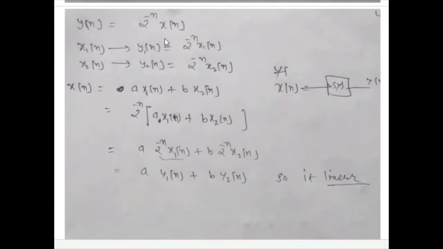So in place of x(n) in alpha^(−n) x(n), we write a x1(n) plus b x2(n), and a and b are multiplied with these terms. Finally we get this equation. This is equal to y1 and this is equal to y2. So we can say that a y1(n) plus b y2(n). So it is linear. Okay.